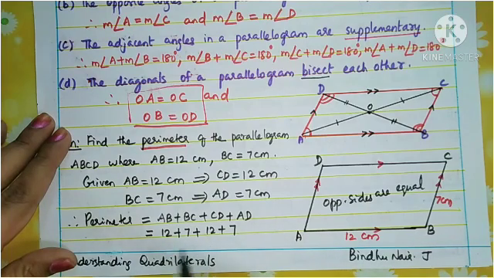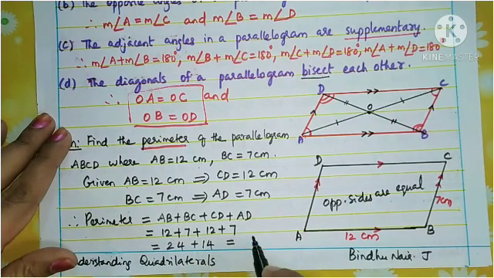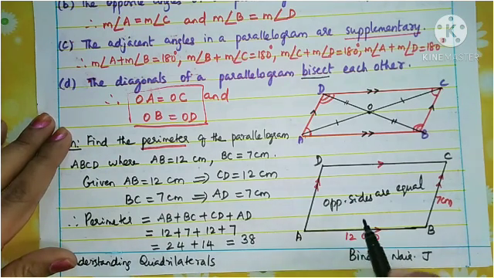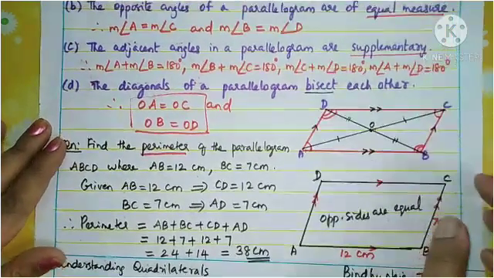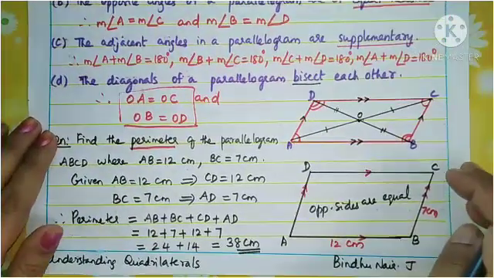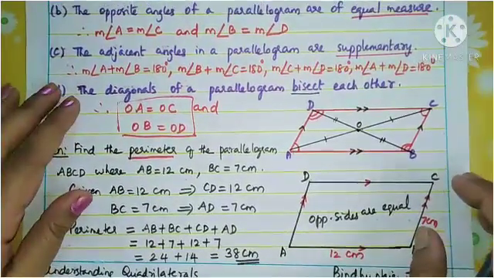It's very easy to add. 12 plus 12, 24. 7 plus 7, 14. So what is the total? 4 plus 4, 8. 2 plus 1, 3. Because the unit is given in centimeters, you need to write centimeters here. So that is the answer. 38 centimeters is the perimeter of this parallelogram.